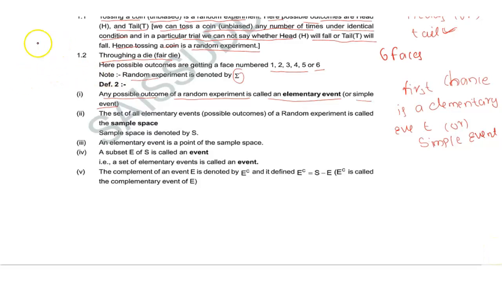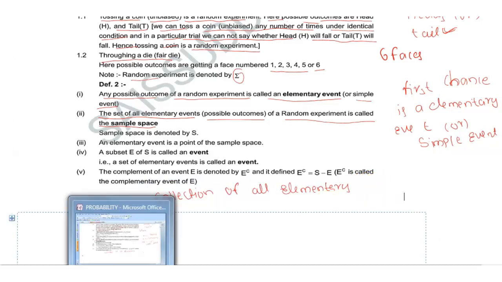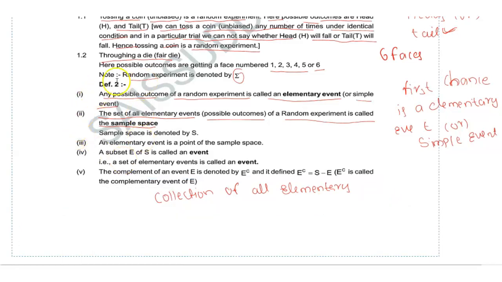Next, the second definition. The set of all elementary events or possible outcomes of a random experiment is called a sample space. Indirectly, we can take it as the collection of all elementary events.